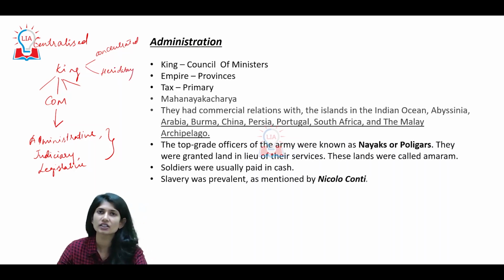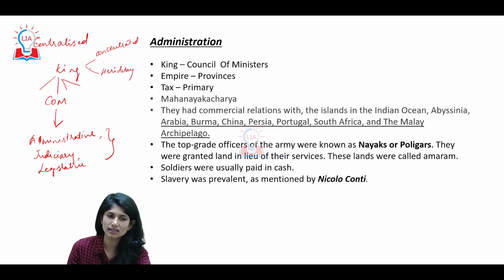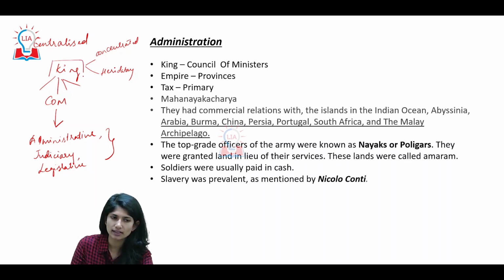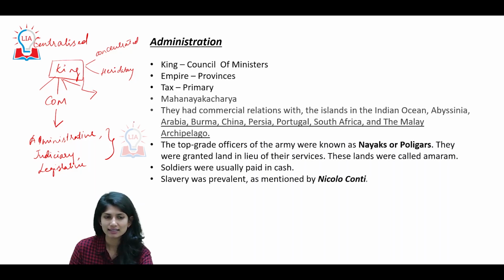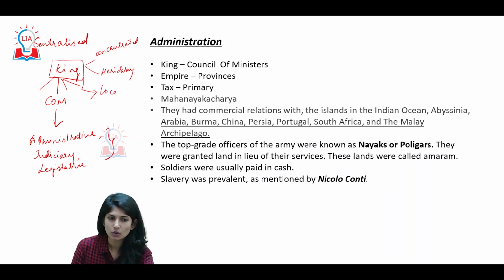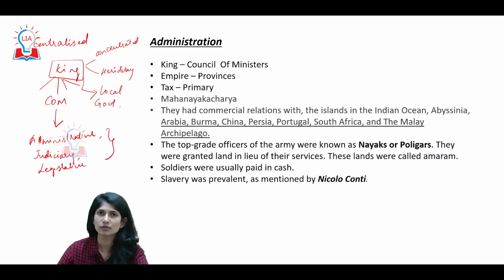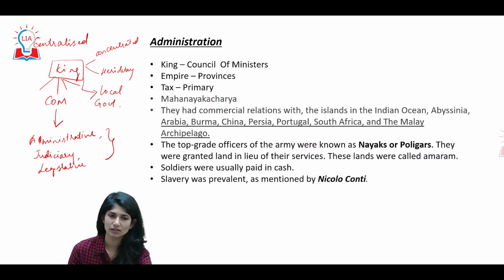See, one feature I want you to observe here is that when we say Vijayanagar Empire, we use the word centralized authority. The power was concentrated. One contrasting thing to this is that they allowed for diffusion of power. That is, they allowed for local governments or local self governments. There are large instances where you can see local self governments in the Vijayanagar Empire. Alright, let's have a look at this.